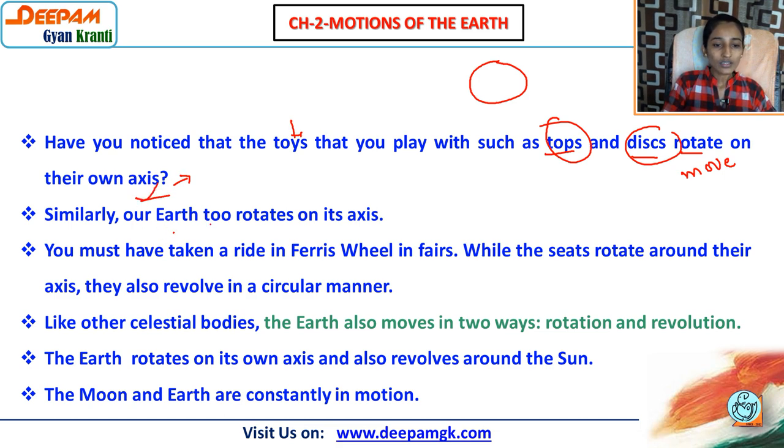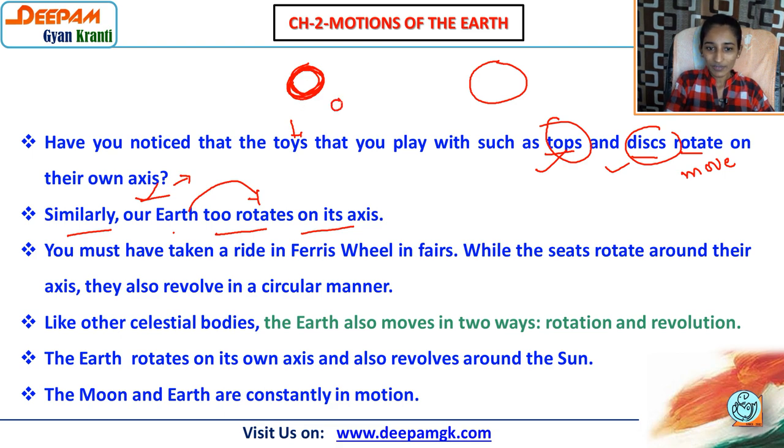Similarly, our earth too rotates on its axis. So the same way as tops and discs rotate on their own axis, similarly our earth too rotates on its axis. जो earth है वो भी अपने ही place पे rotate करती है, means this is earth. So when it rotates on its own place, that we can say is on the axis.